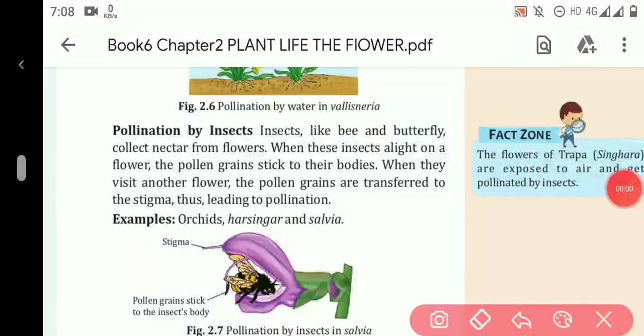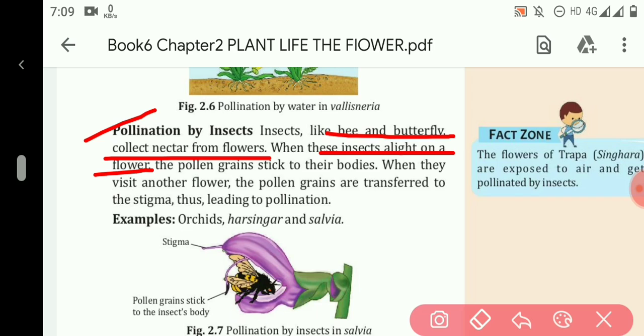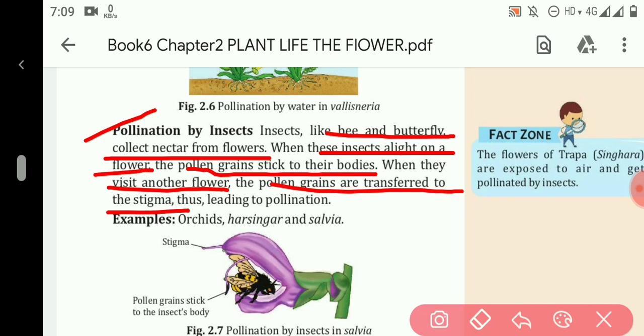The third type of pollination is pollination by insects. Insects like bees and butterflies collect nectar from flowers. They go to every flower to collect nectar. When they come to a flower, the pollen grains stick to their bodies. When they visit another flower, the pollen grains are transferred to the stigma of that flower, thus leading to pollination by insects.